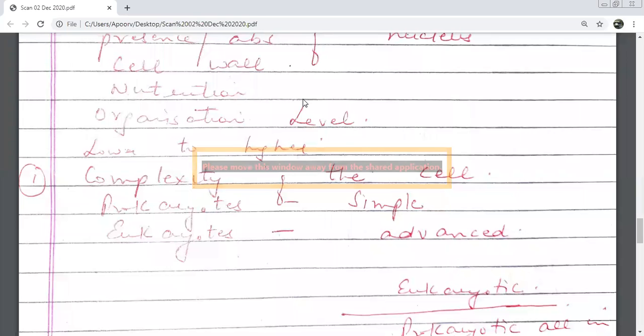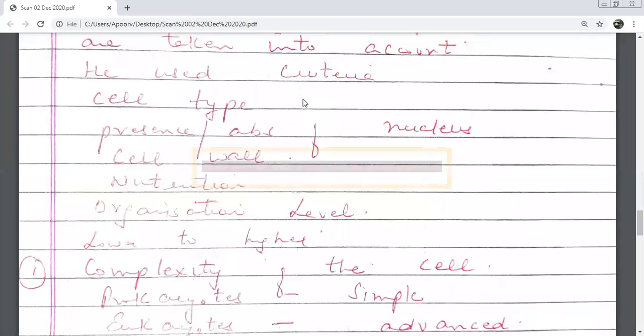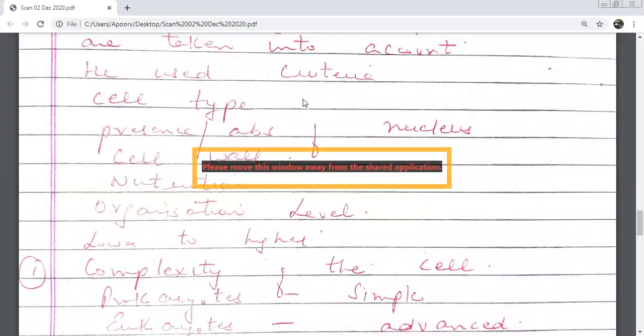How developed it is, that is what we call organization level. See, how many characters he is studying. So natural or artificial? Natural. Very quickly read what characteristics he studied. What is the first criterion? Cell type.